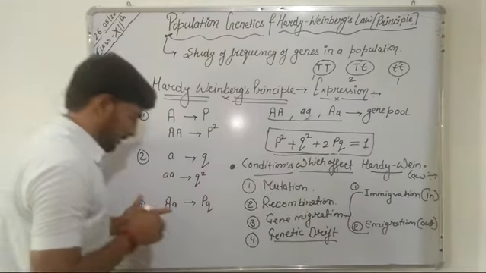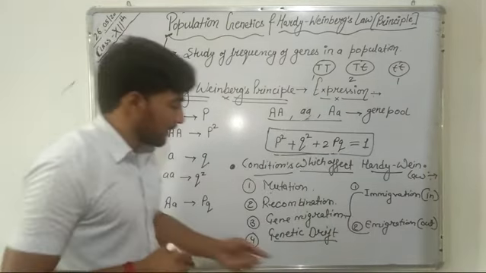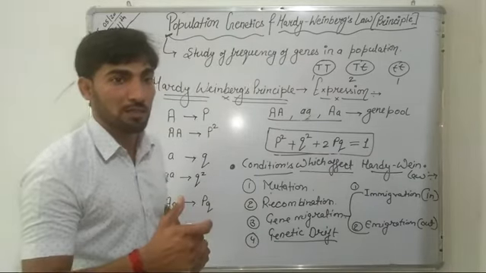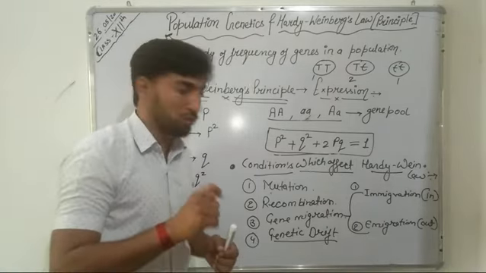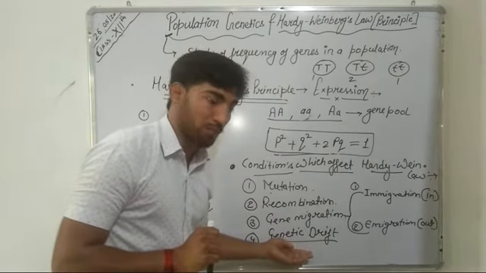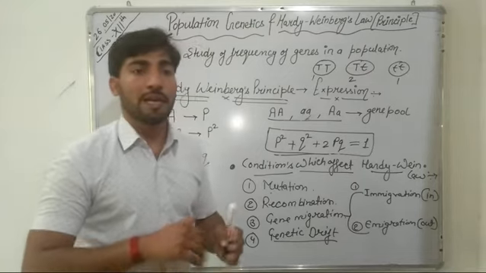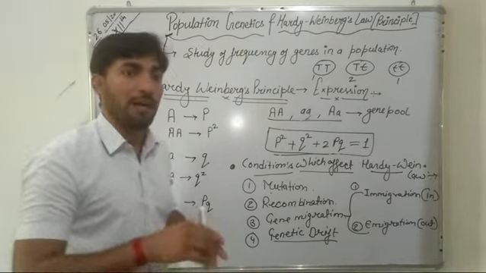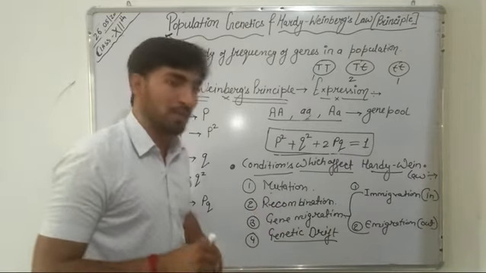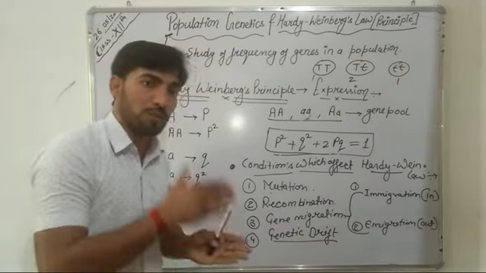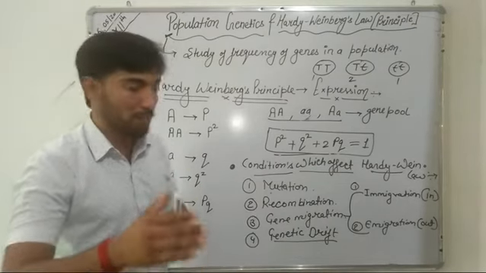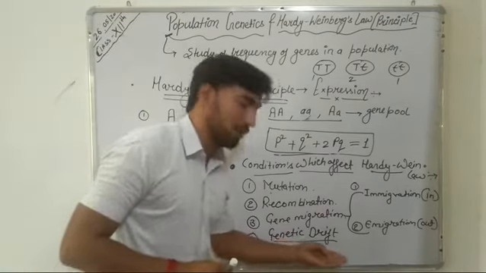As we have already discussed, genetic drift is the by-chance elimination of alleles from a population, either through an accidental event or through a disease. Such accidents, like disease, may result in removal of some of the alleles from a population. It is a by-chance removal, that's why it is known as genetic drift.